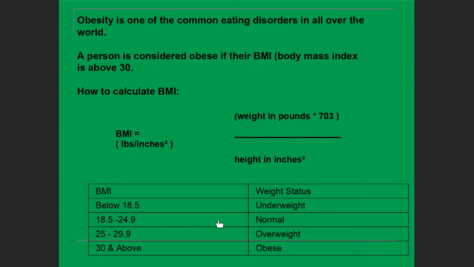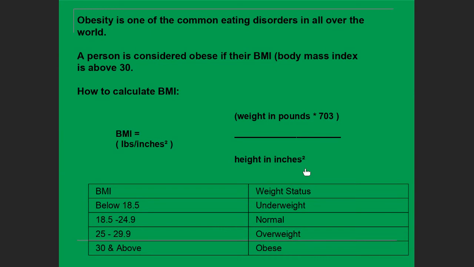For the general formula of the BMI calculation, you take the weight in pounds, multiply it by 703, and divide by the height in inches.